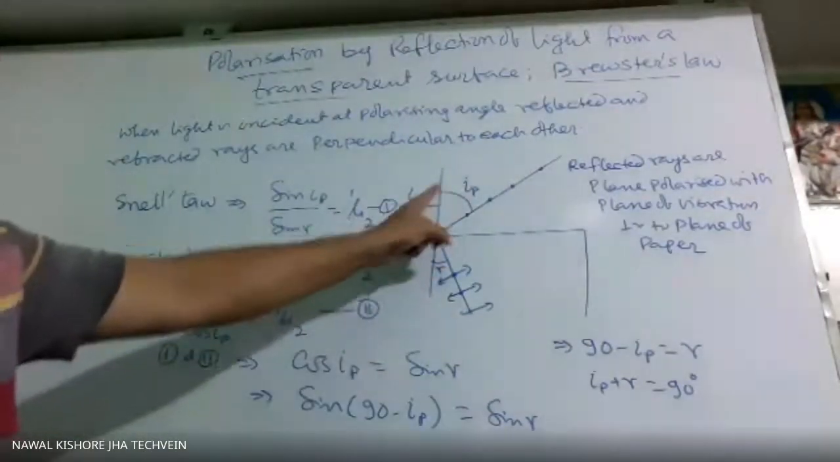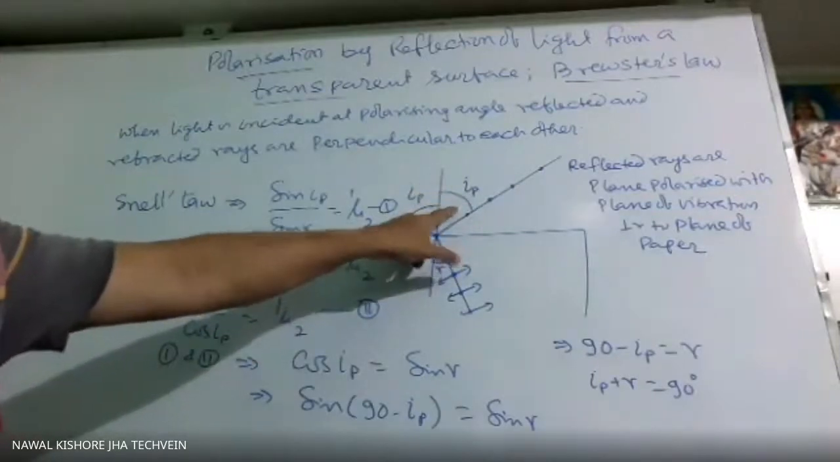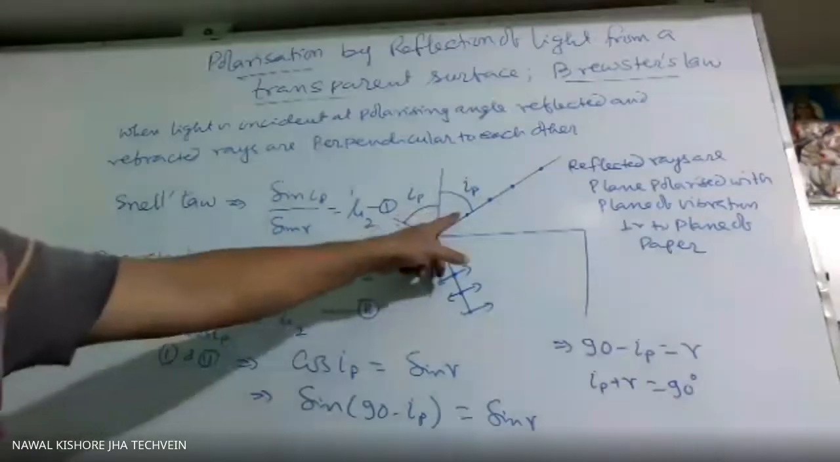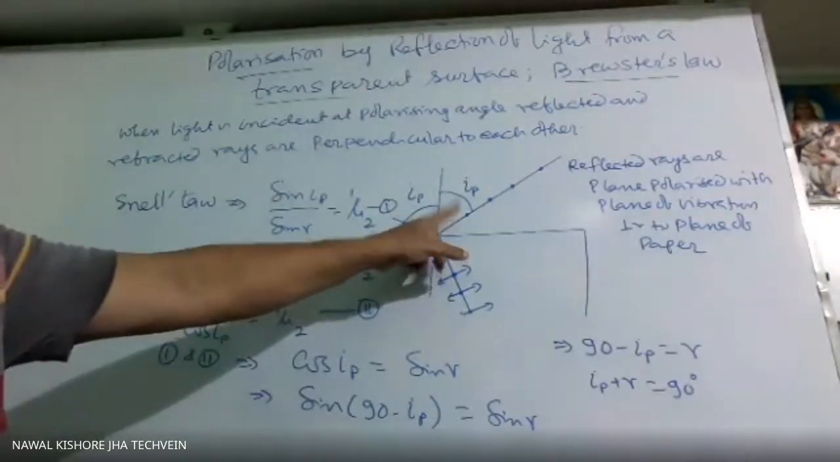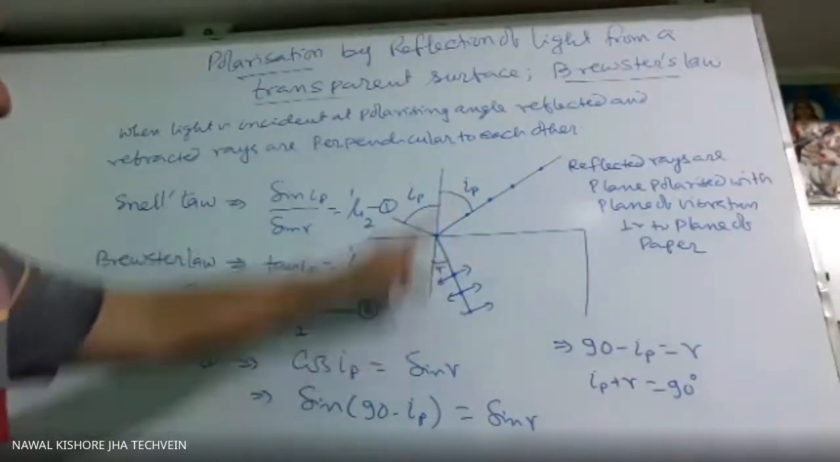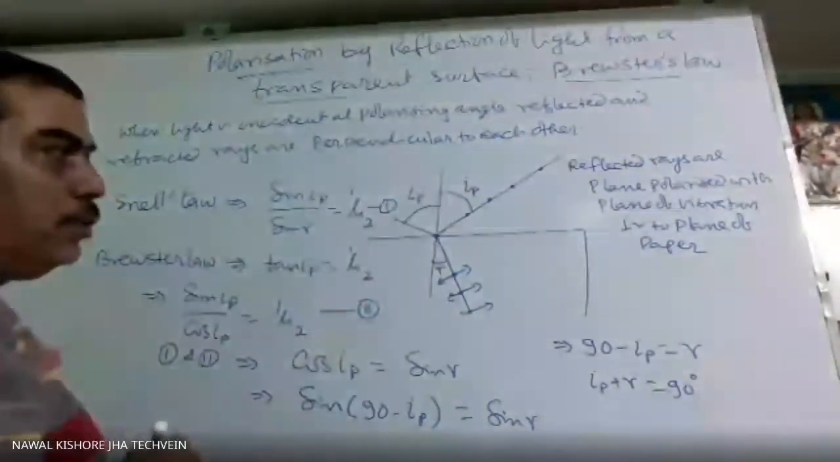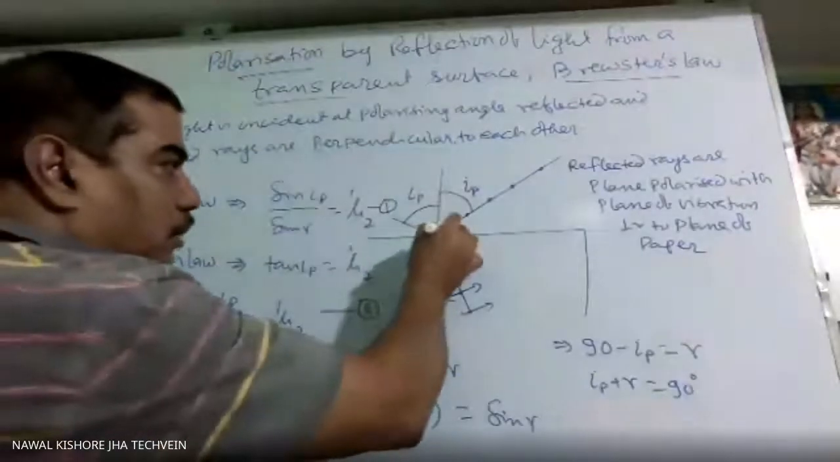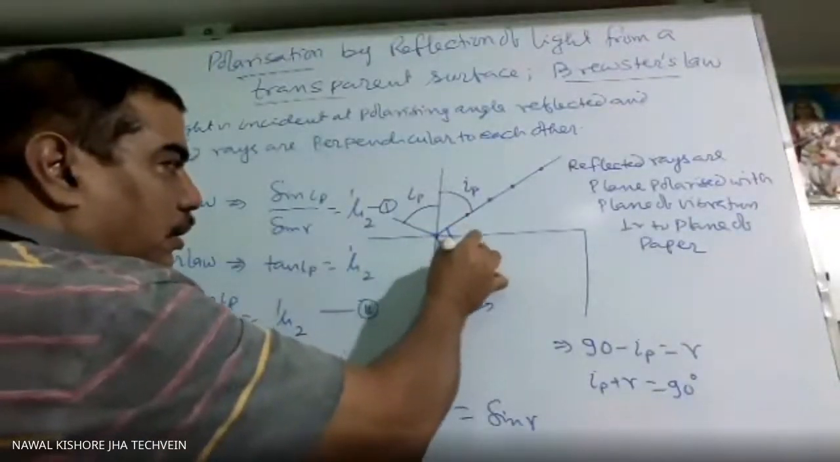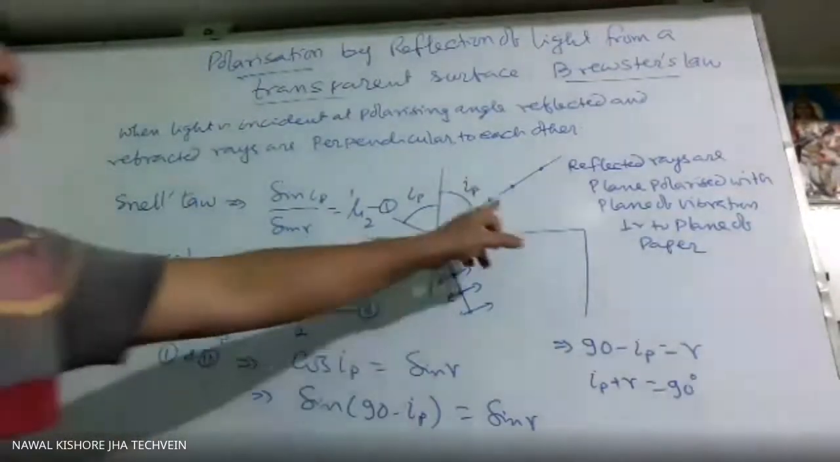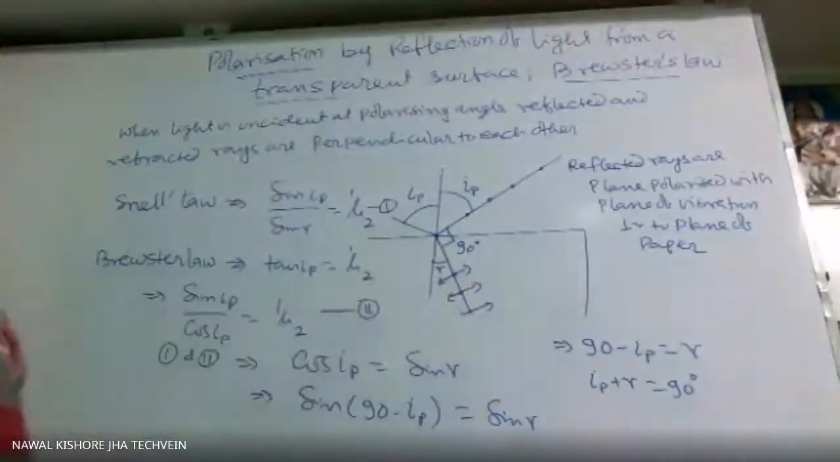And this is the reflected ray. So naturally this is also IP. Angle of incidence and angle of reflection are both equal. So this is IP plus R, 90 degrees. The total angle from here to here is 180 degrees. So naturally this angle is 90 degrees. So the angle between the reflected ray and the refracted ray is 90 degrees.